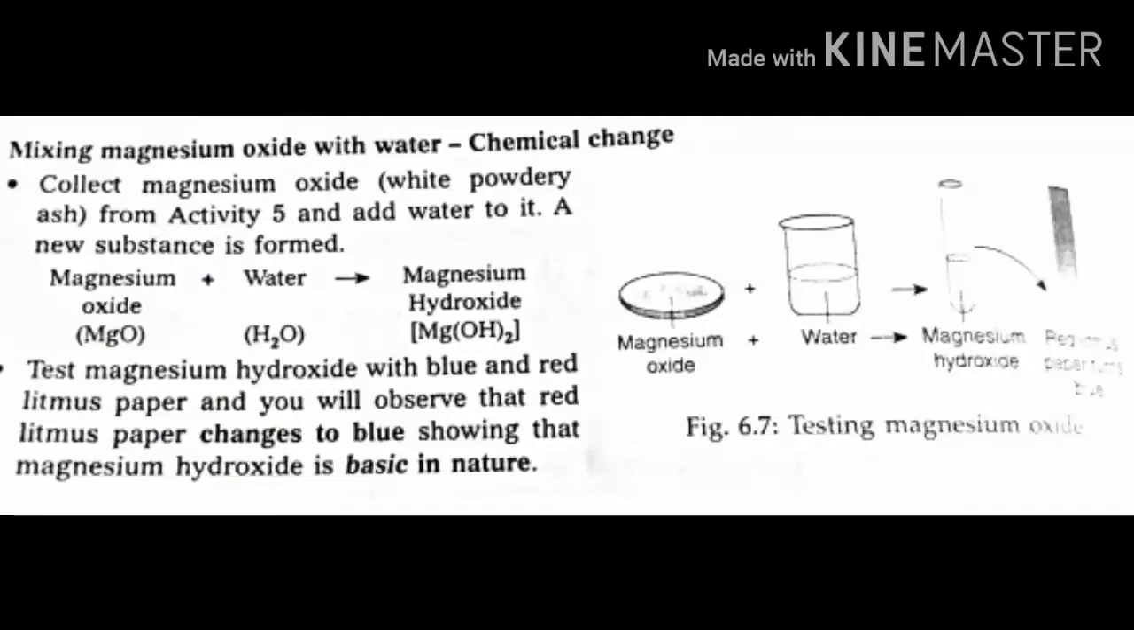This magnesium hydroxide we are going to test with blue and red litmus paper. There is no change in blue litmus paper. When we dip red litmus paper in it, it changes into blue color. Red litmus paper turns blue.